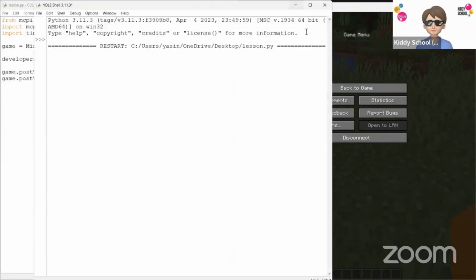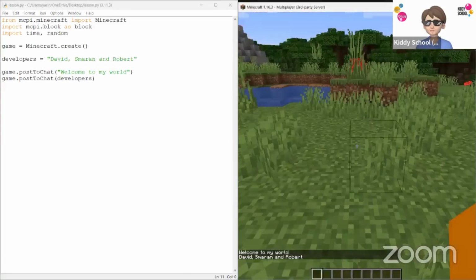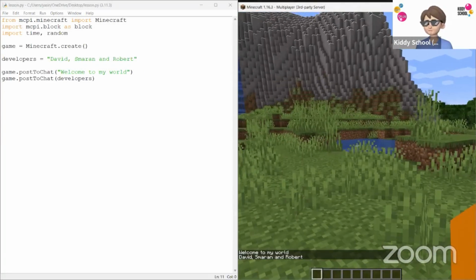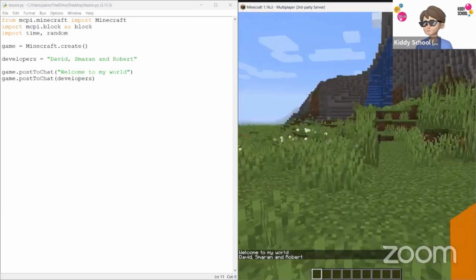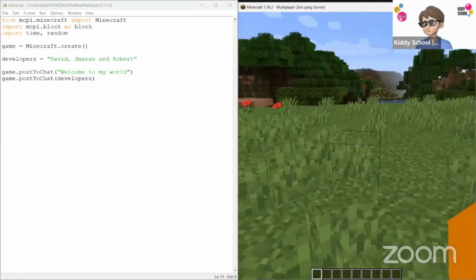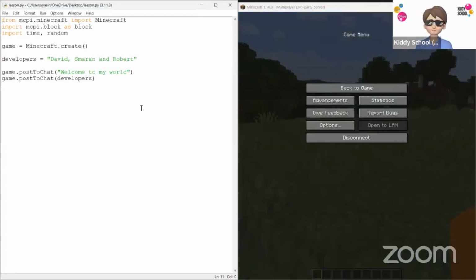And the moment this thing runs, you see here, we got a message that says, welcome to my world, David, Cameron, and Robert. Cool. Do you see? We got our script connected. Now it's time to build. So the first thing, in order to build, we need to see how our player works.